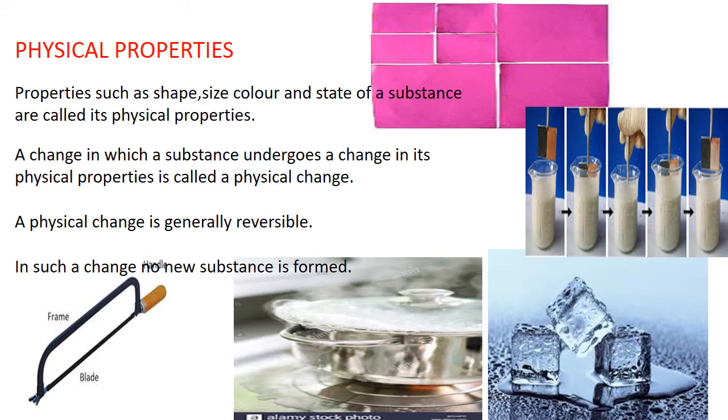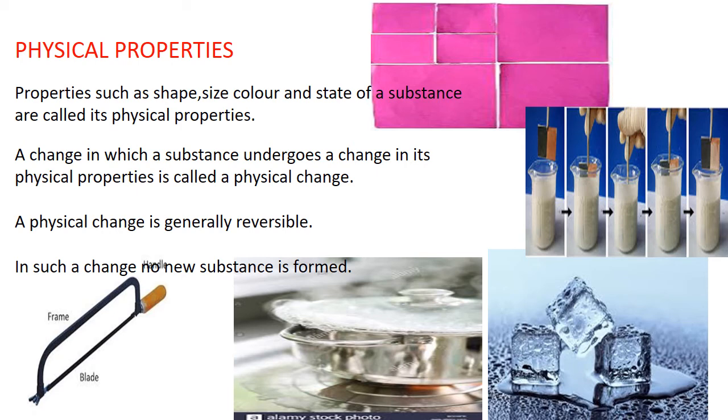So when the physical properties of the substance are changed and it is possible to get the original substance back to its original shape and size, we call such changes physical changes. Physical change is generally reversible. Reversible means we can get the original substance back. In such a change, no new substances form. In physical changes, what happens? No new substances form.